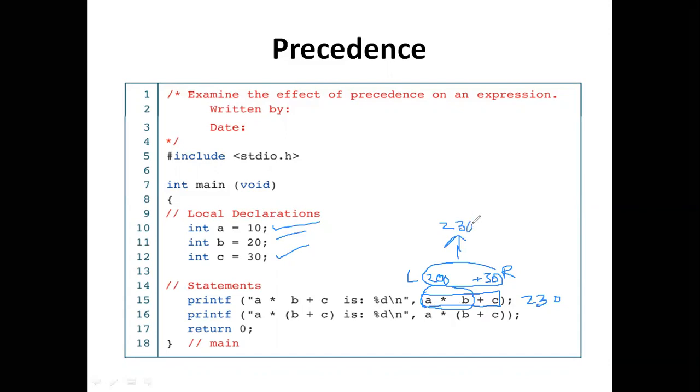And here also we are writing a into b plus c, but here we have used round braces.